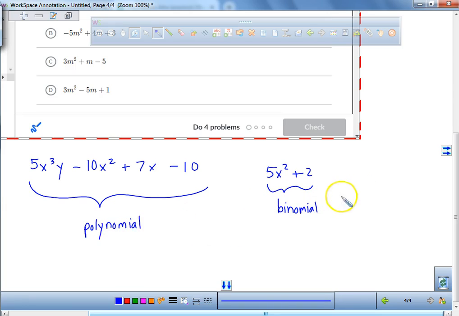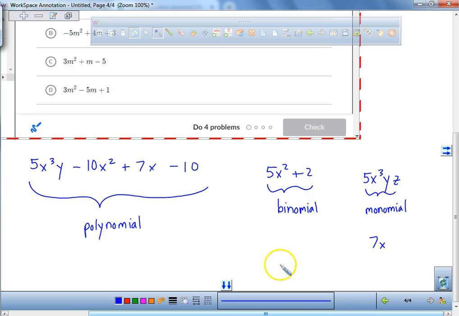All right, it's two or more. So if I just had 5x cubed y and a z, this is not a binomial. These are all multiplied together. This is what's referred to as a monomial. Now, this is not the only one, there's many different types of monomials. Like just the number 7 is a monomial. Okay? 7x is still a monomial. All right? So these are examples of monomials.